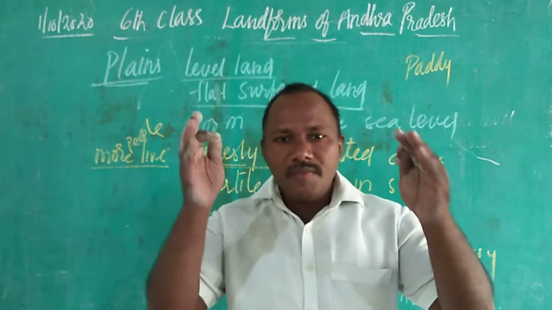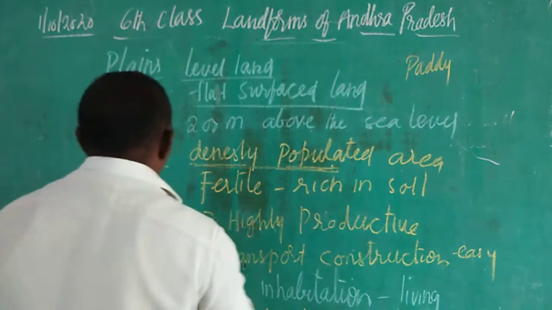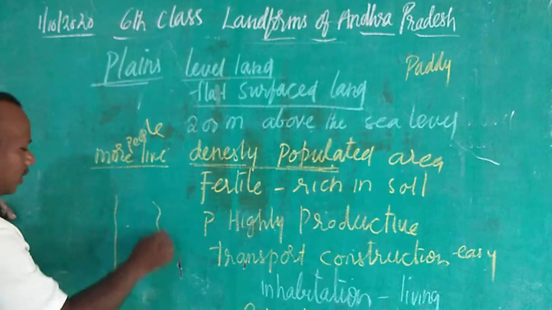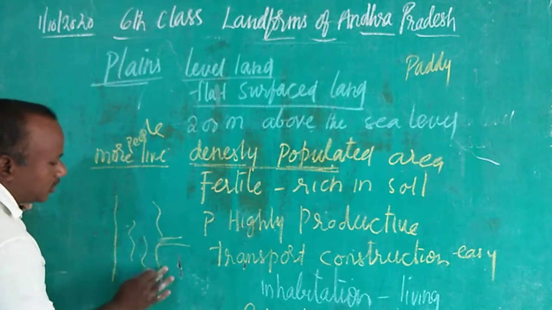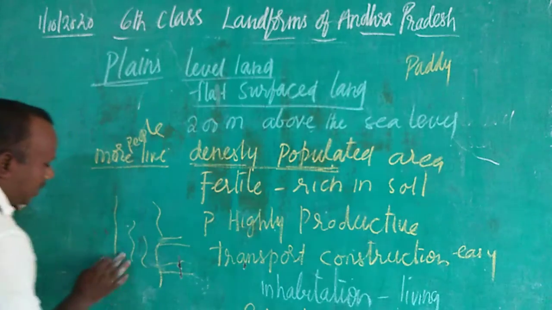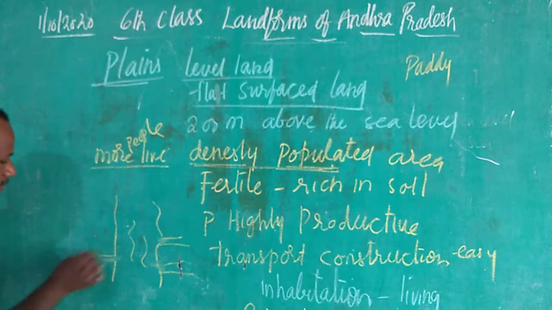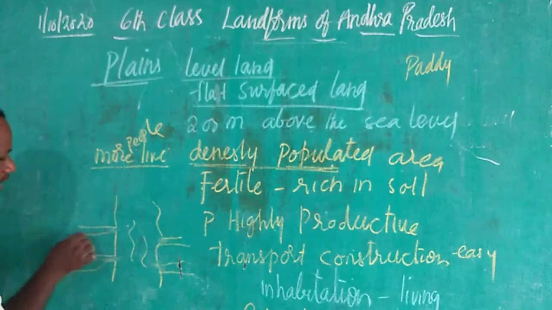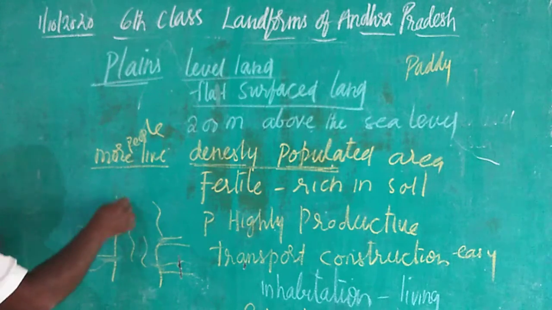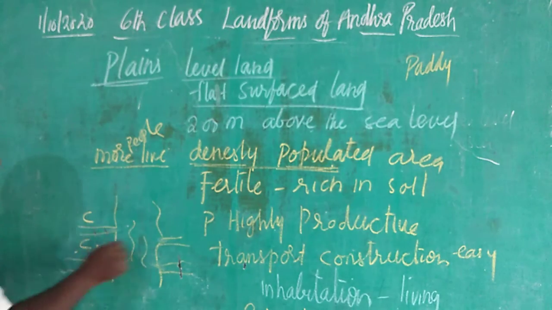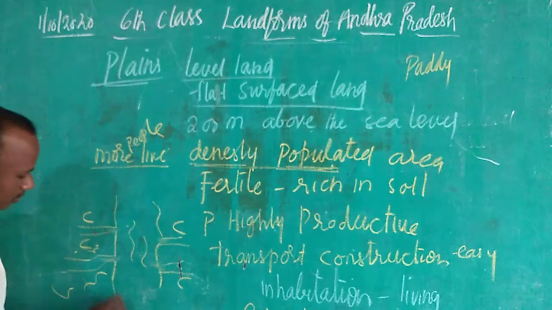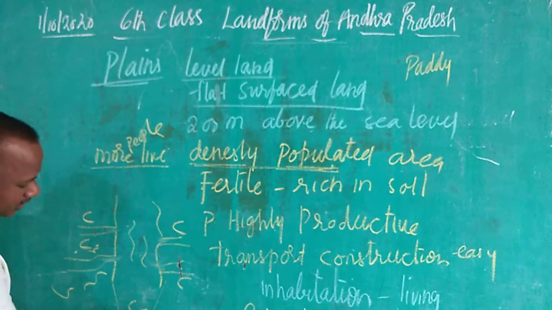Delta means the main river splits. For example, this is a main river. Water is going from here. Small rivers come out from the main river. In India, in many delta courses, many crops can be grown here, and from here they go and fall in the sea.